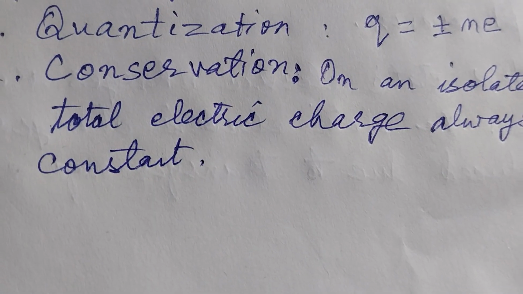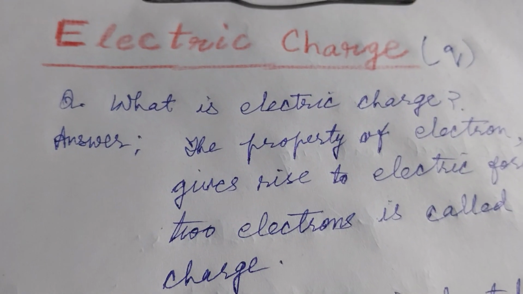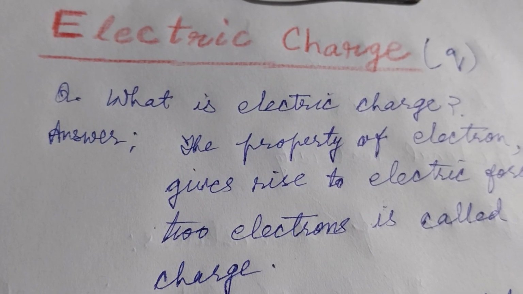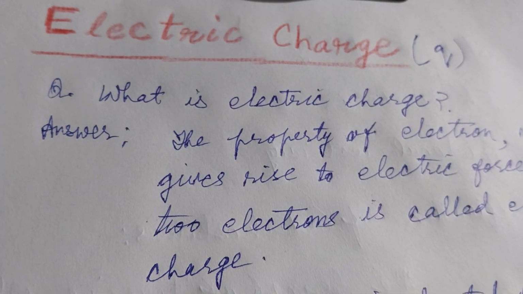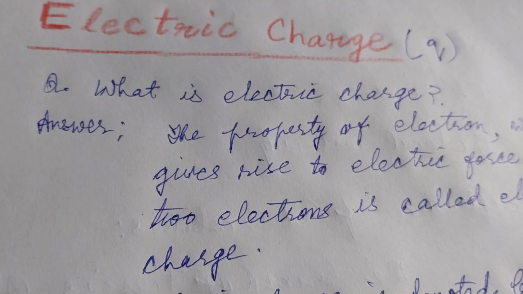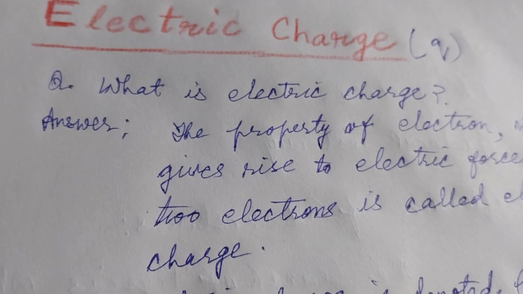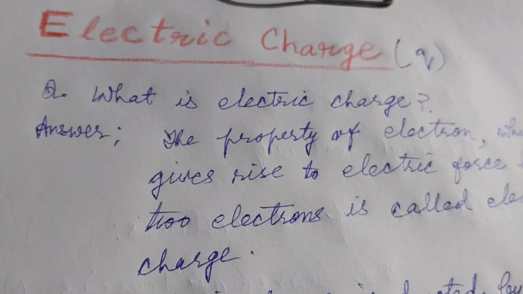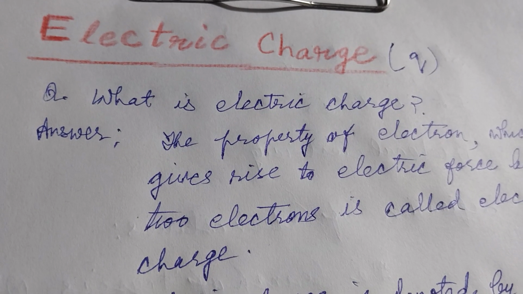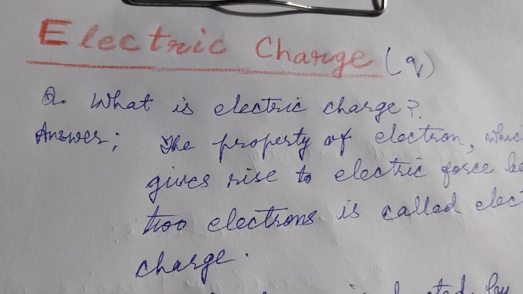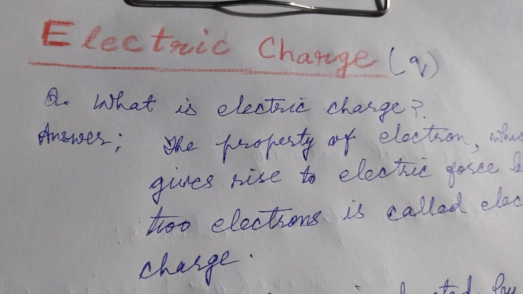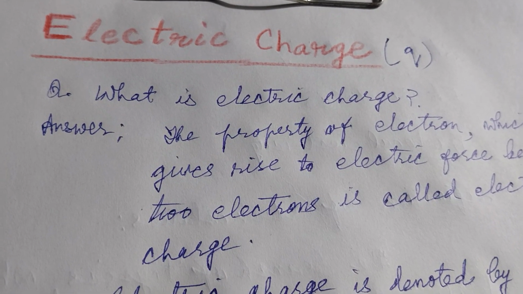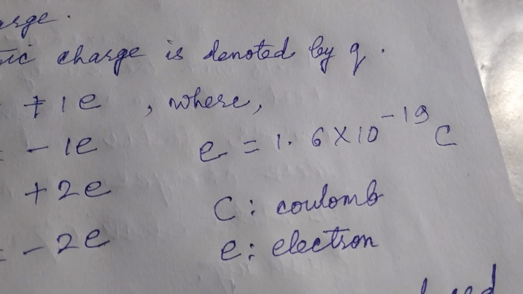Okay, always remains constant. Now I summarize it. Electric charge is denoted by Q. The definition of electric charge is the property of electron which gives rise to electric force between two electrons is called electric charge. Q equal to plus 1e, plus 2e, plus 3e, and so on, or minus 1e, minus 2e, minus 3e, and so on, where e is electron. The value of e equal to 1.6 into 10 to the power minus 19 Coulomb.